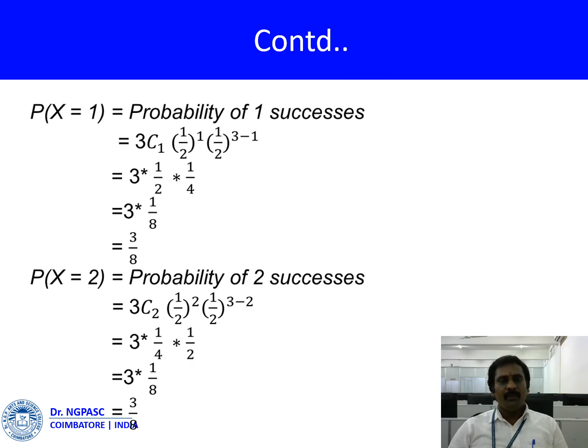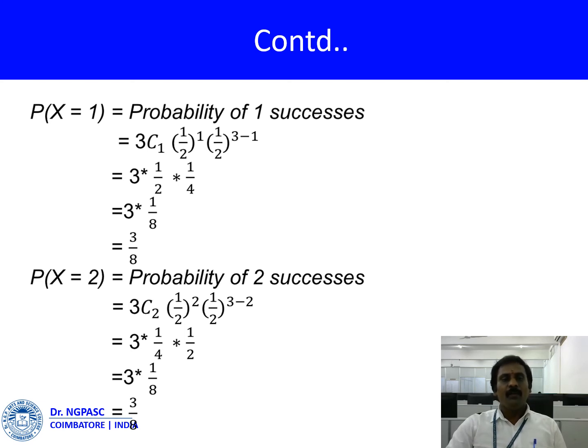Second, P of x is equal to 1, the probability of 1 success. Put x is equal to 1: 3C1 (1 by 2) the whole power 1 times (1 by 2) the whole power 3 minus 1. That is 3 into 1 by 2 into 1 by 4, which is equal to 3 by 8. P of x is equal to 1 is equal to 3 by 8.